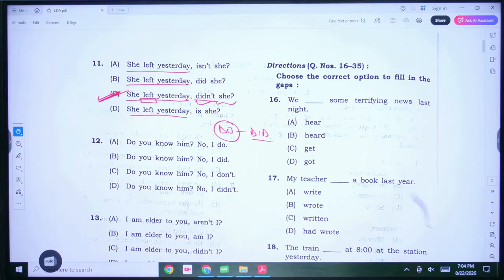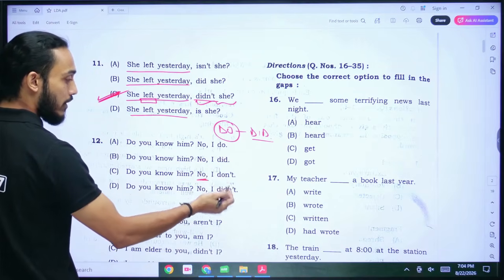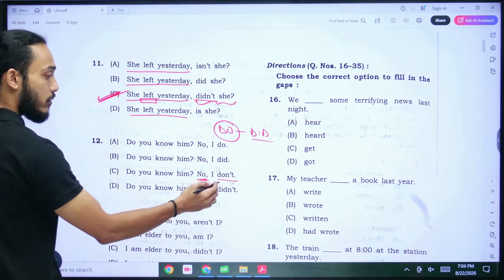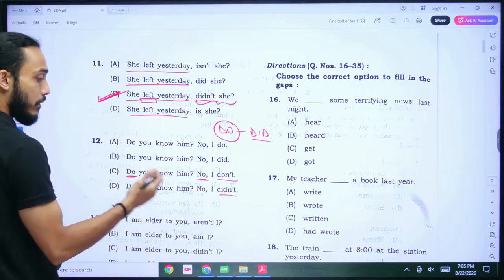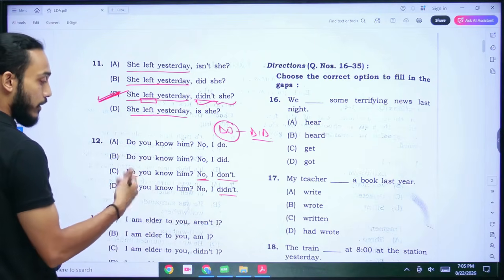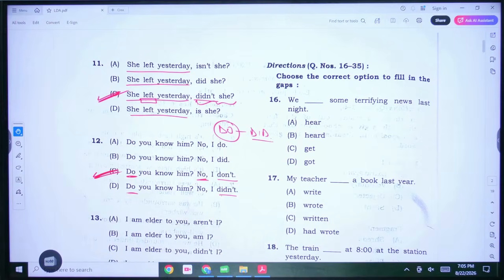Now for the next question here, do you know him? And then the reply to it would be, no, I don't, right? Since you are saying no, you cannot say no, I do or no, I did. You say no, I don't. Why are you saying don't and not didn't? Because the question is asking you this information in the present tense. So you will keep the answer in the present tense as well. So C is the correct answer once again.